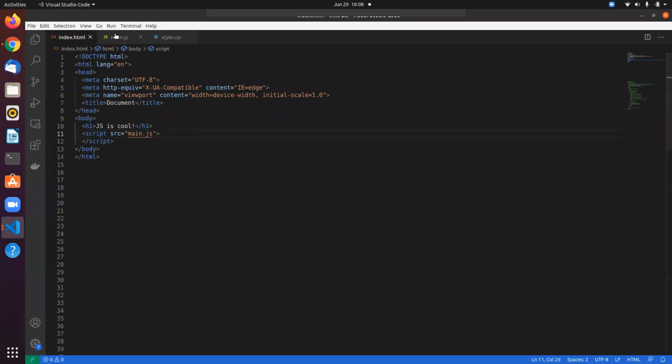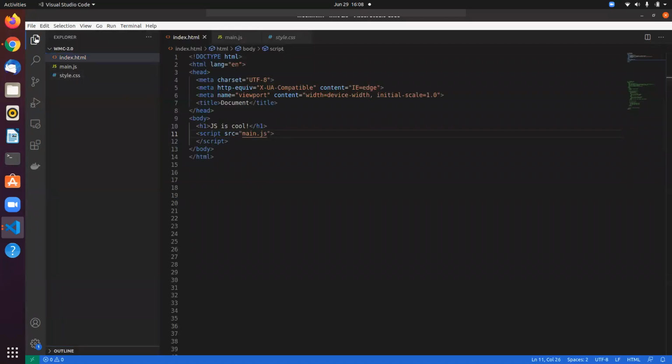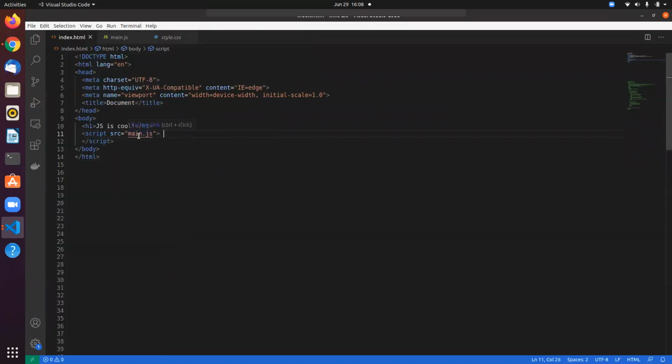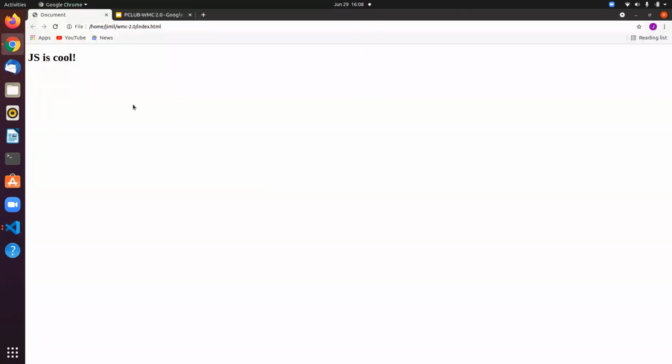Now I have this main.js inside the same folder, and I have linked that in my HTML. And now you don't require any script tags or anything in here. You can directly just get started with JavaScript. If I do hello world in here, there you go. You have your output in here.